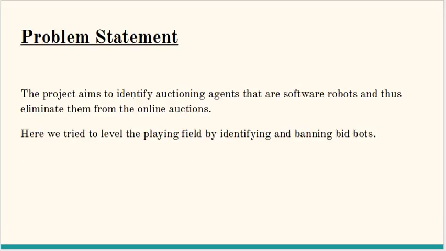So here, the main problem statement of my project aims to identify auctioning agents that are software robots and thus eliminate them from the online auctions.